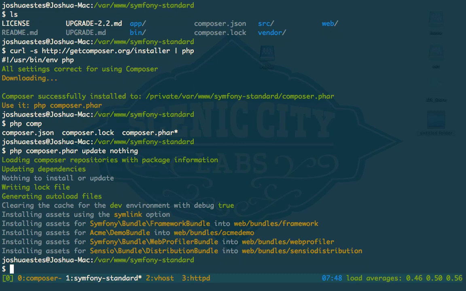Okay, so as you can see, if you do a Composer install or update, once it gets done updating or installing your dependencies, it's going to run some post-update or post-install scripts that are in with Symfony. So as you can see, it's clearing the cache, and then right there where it says installing assets using symlink option.